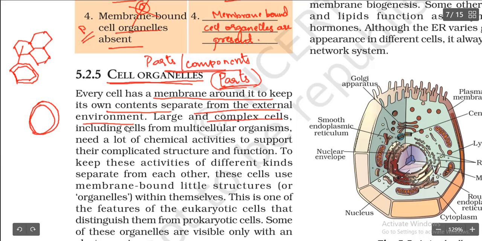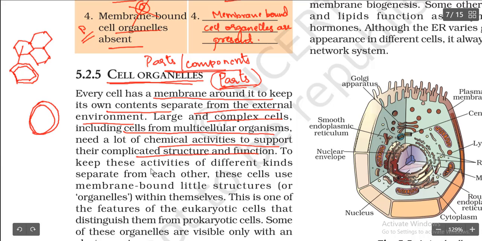Large and complex cells, including cells from multicellular organisms, need a lot of chemical activities to support their complicated structure and function. So from the large cells, that is complex cells or multicellular organisms, what happens? They need a lot of chemical activity to support their complicated structure and function.